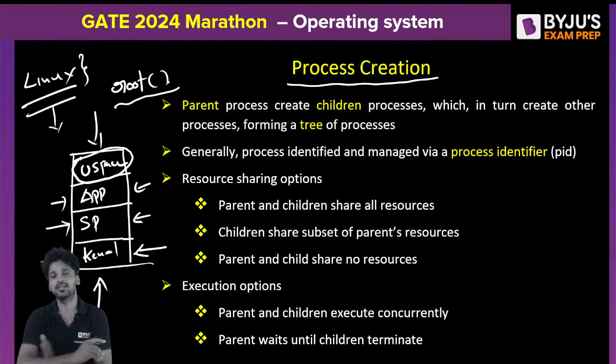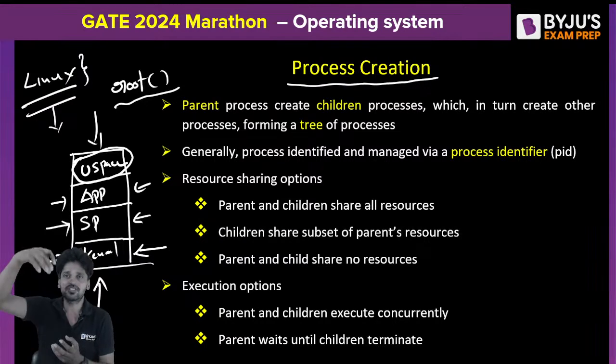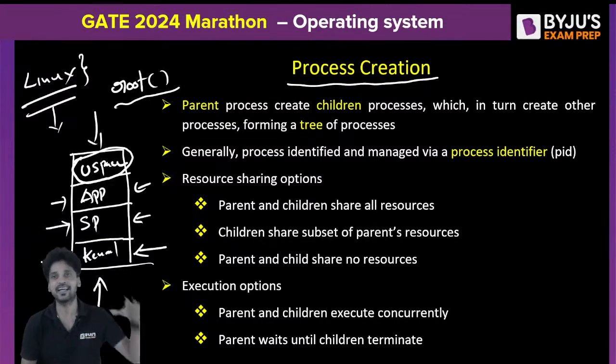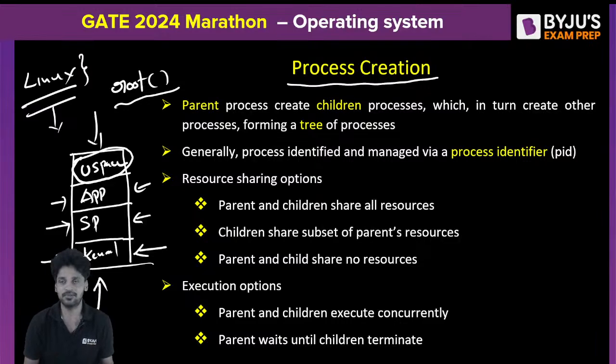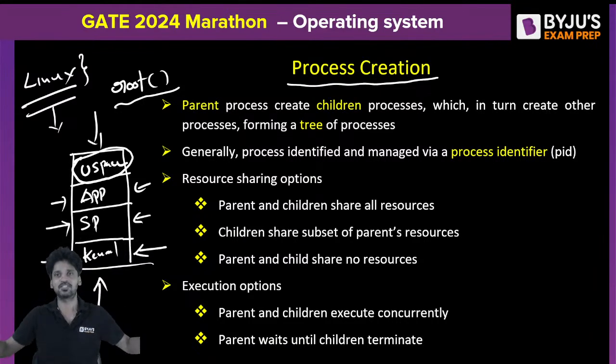What is the root process? Root process is the grandparent process. It is like Adam. We are the descendants of Adam according to the Christian Bible, right? So root process is Adam right now. Right from Adam, all the sub-child processes will get created.